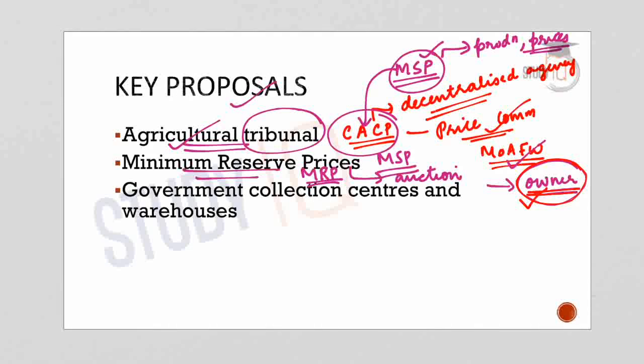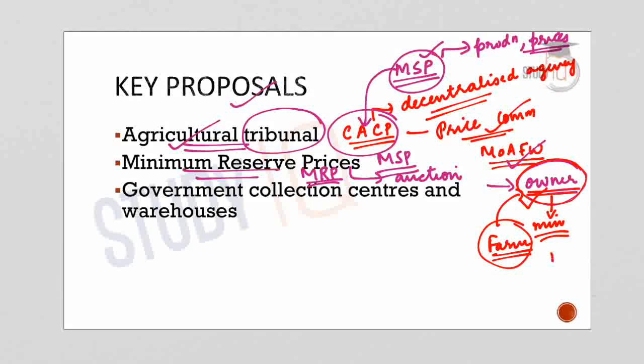So what is the benefit of the minimum reserve price? It will prevent the auction from being won by a bidder who offers a lower price than the item's owner will accept. So this will ensure a minimum price for the owner. Now coming to our example, that is the farm commodity. Here the owner of the commodity is the farmer, who is the producer of the commodity.